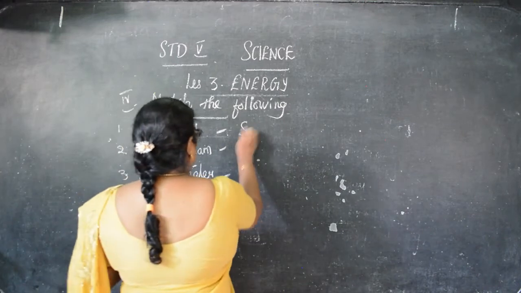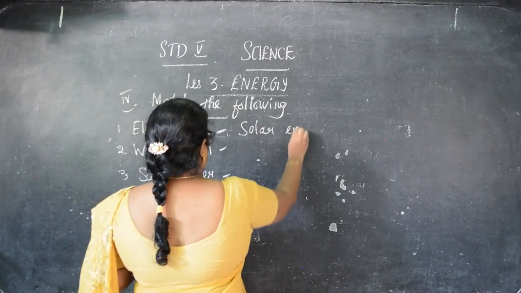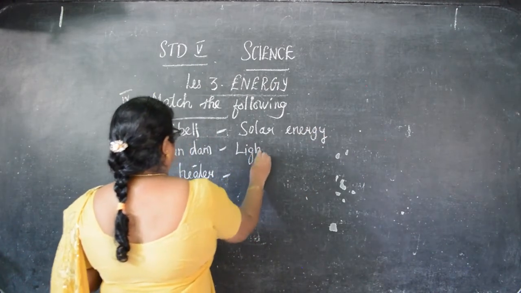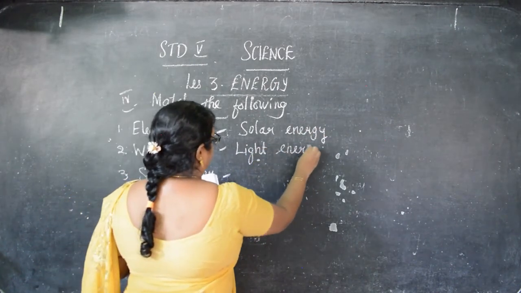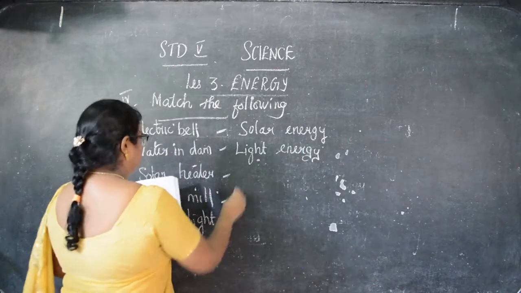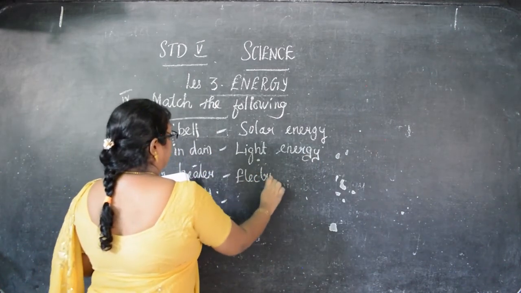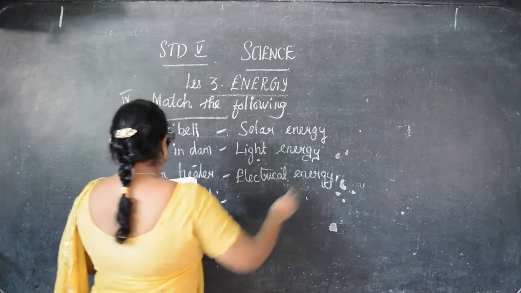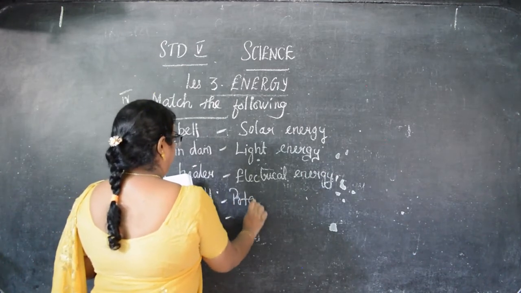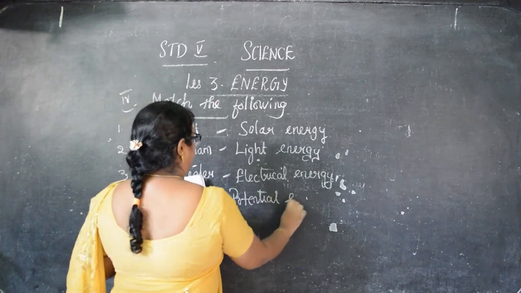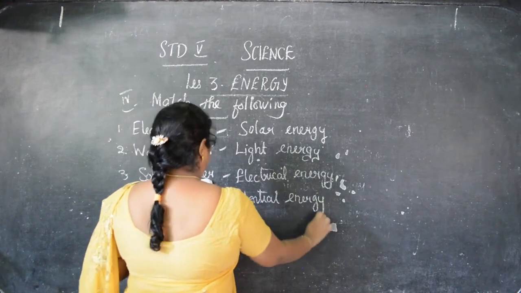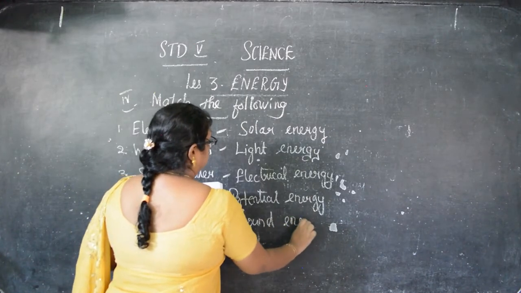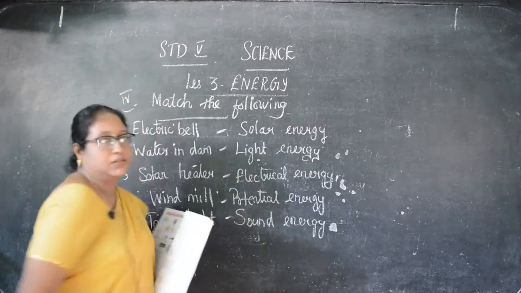That is solar energy, light energy, then electrical energy, then potential energy, and sound energy. Okay, children, so these are the options given here.